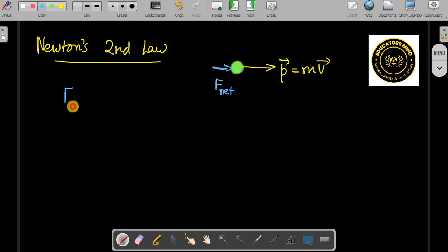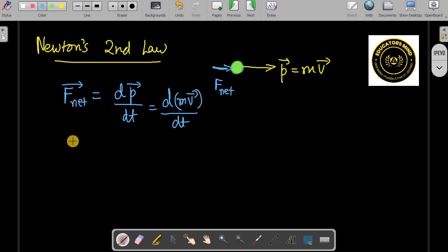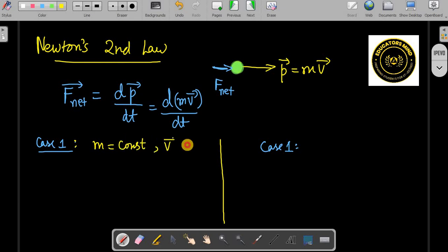So the resultant force, the net force acting on the body, is equal to the rate of change of momentum of the body, dp by dt. Now momentum is mass into velocity, so you may write this as d(mv) by dt, with v as a vector. Now we can take two cases, and try to understand through them how to calculate the net force.